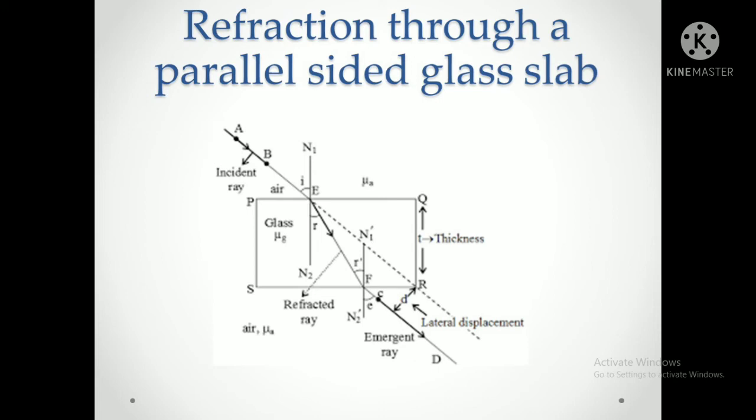The position is changed from the incident ray to the emergent ray. That is a lateral displacement: how much distance the rays differ, meaning the incident ray and the emergent ray. So this is refraction through the parallel sided glass slab.